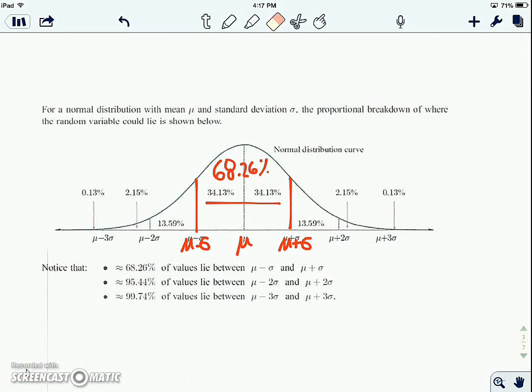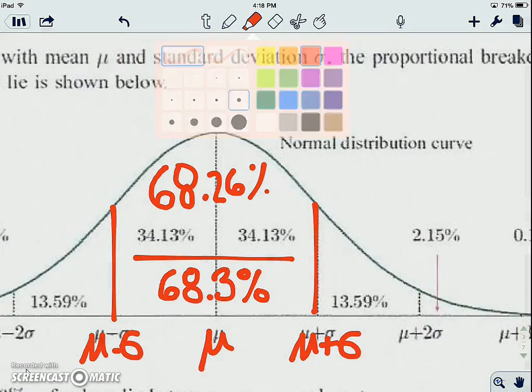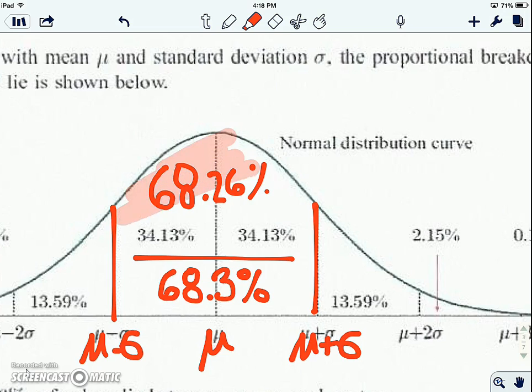So between the two, we'd have exactly 68.26%. But remember, it's IB, so we are going to round this to 68.3%. You'll often just say 68, but for this first assignment, I want you to use the 68.3.